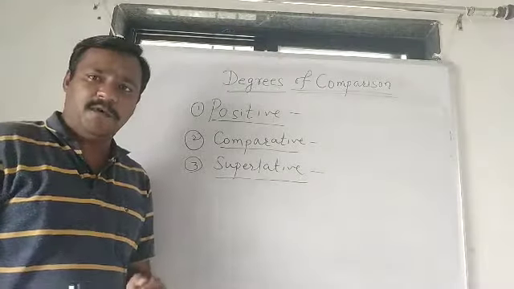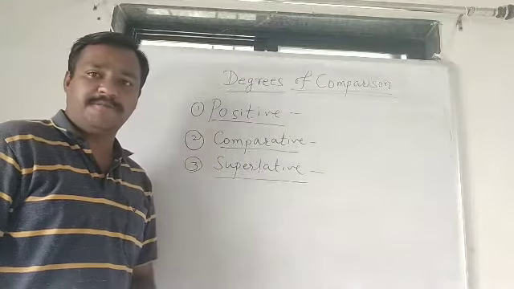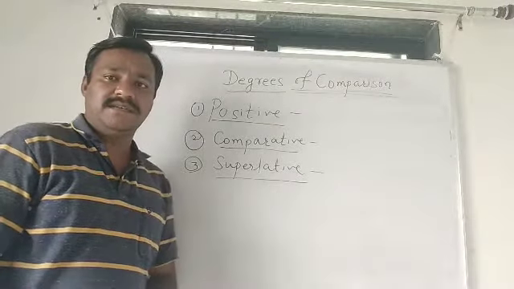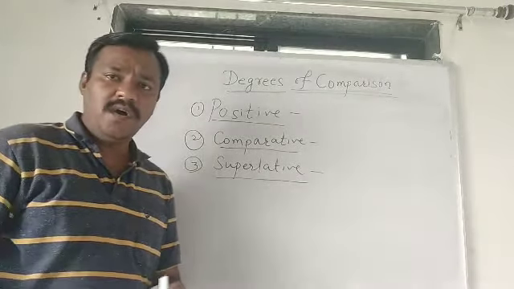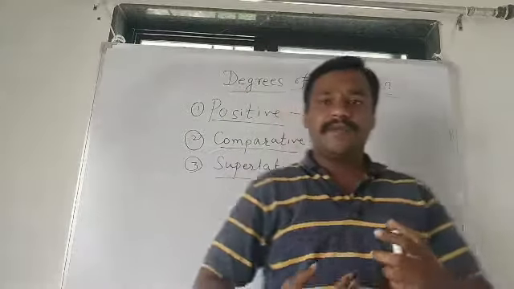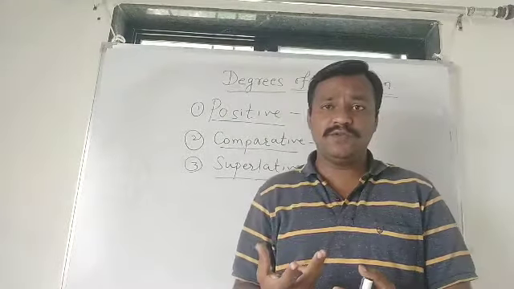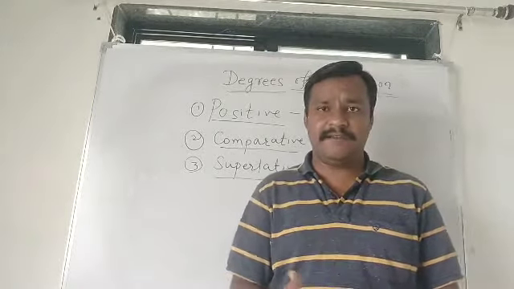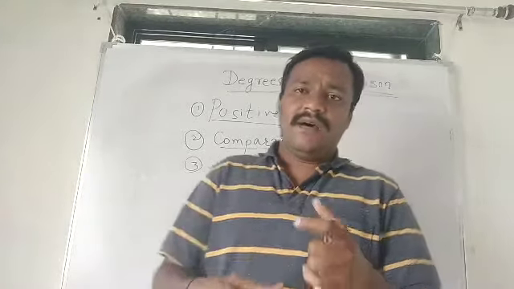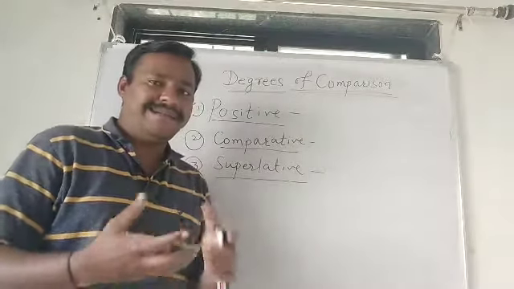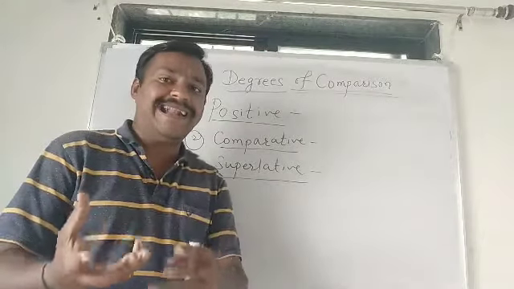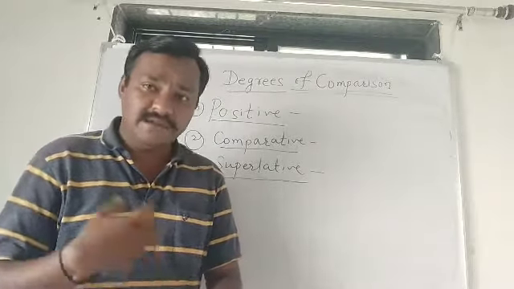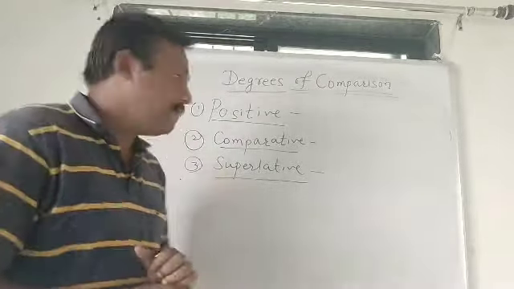As I have written on the board, first one is positive degree, second is comparative degree, and third one is superlative degree. So these three forms of degrees we use for giving more information about that person, place, thing. So I will give you one example. You will get an idea of how adjectives work here, how adjectives are important for degrees of comparison.